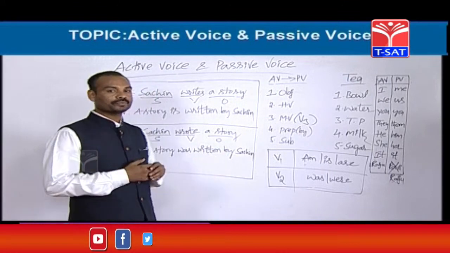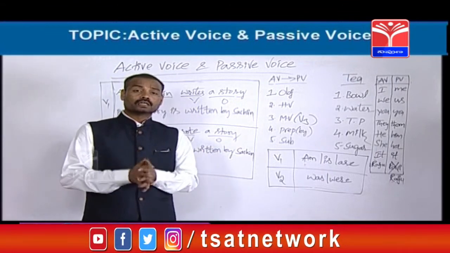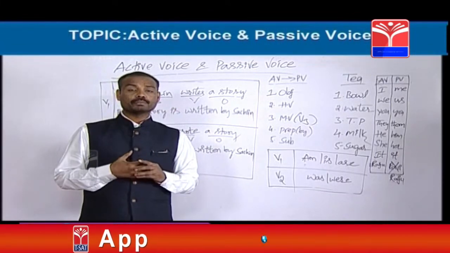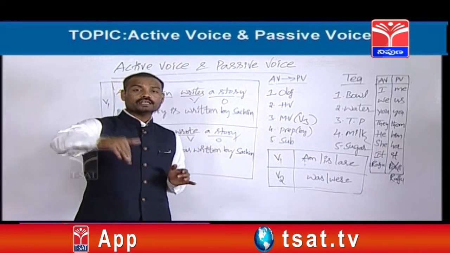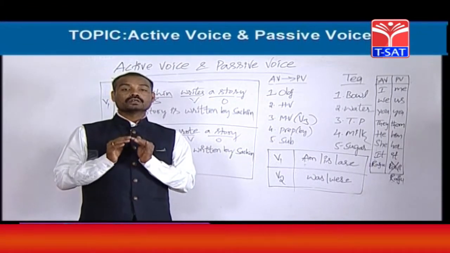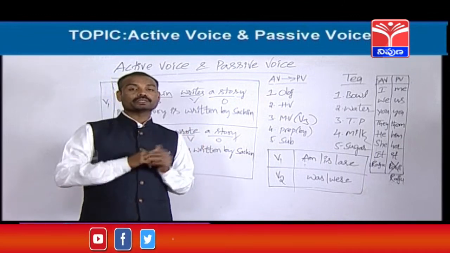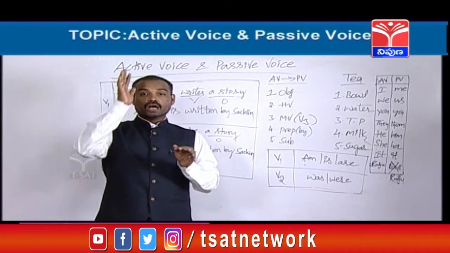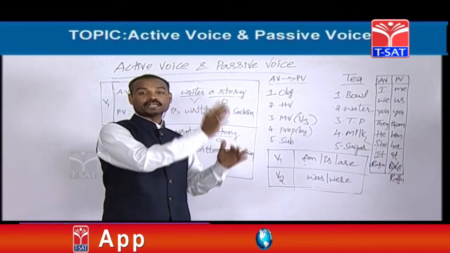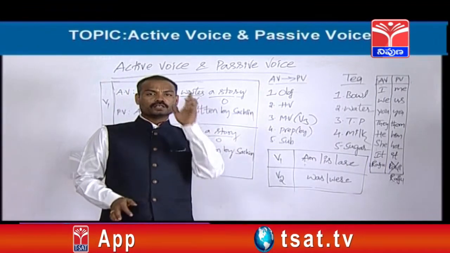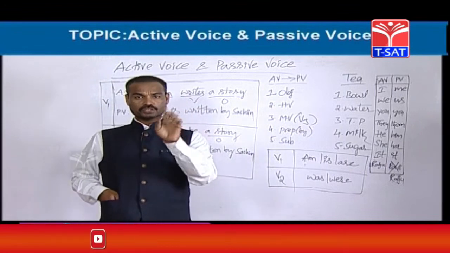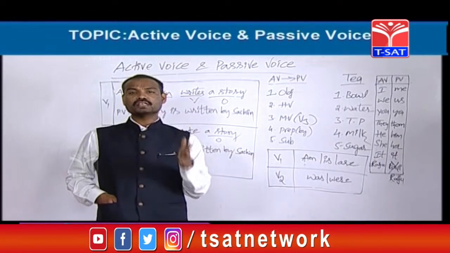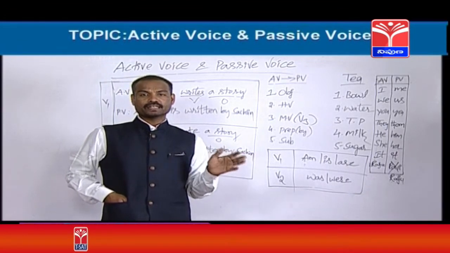It's very easy. So now we should learn tense wise. I told you, friends, that only 8 tenses can be changed into passive voice. Now tense wise I should explain how to change active voice into passive voice from simple present tense. So I will give you a beautiful table. That table will help you change active voices into passive voices from 8 tenses. If you put great concentration while I am teaching that table, you can easily understand. You can never forget. It becomes very easy to change an active voice into passive voice.